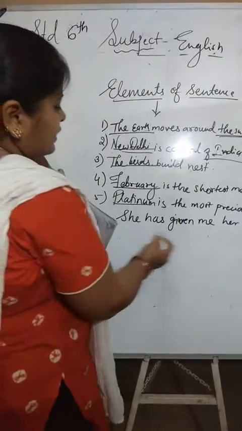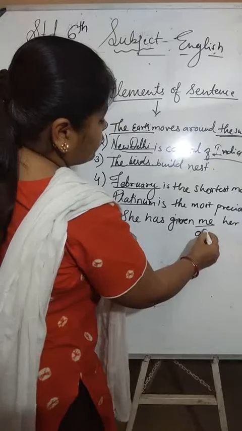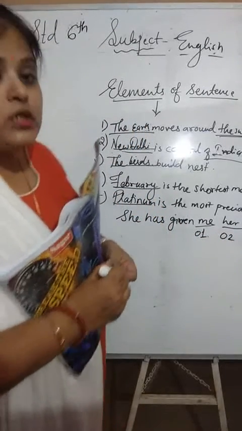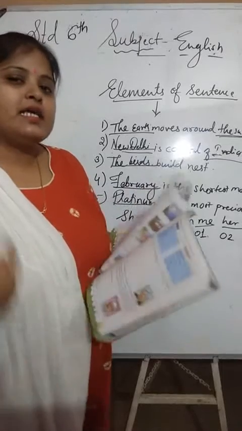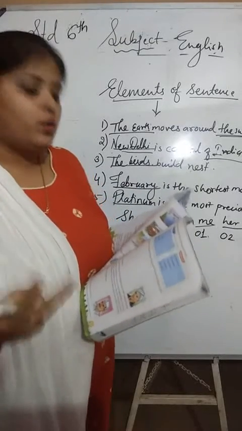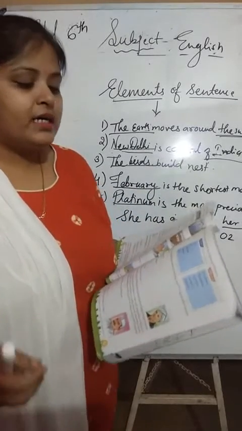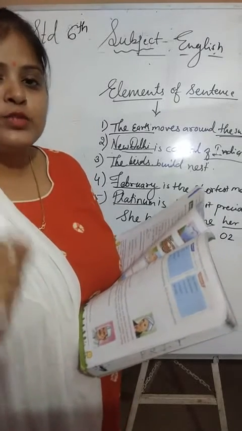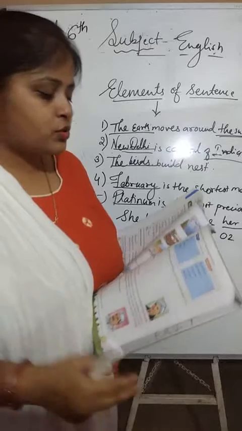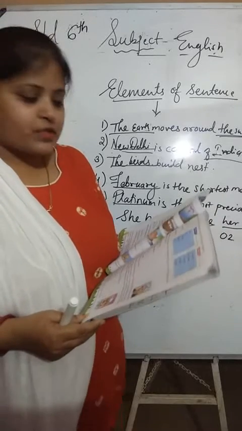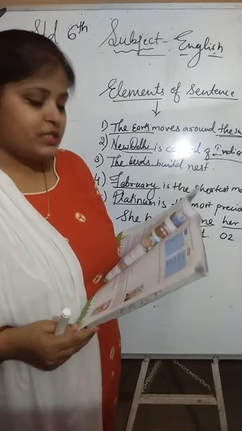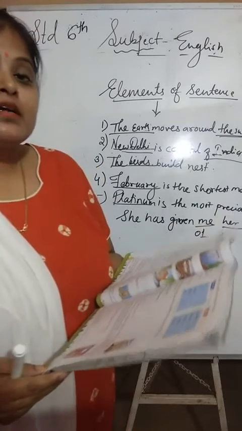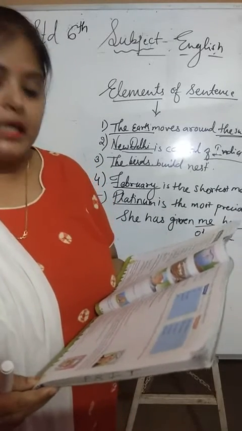That means here me is object 1 and her address is object 2. So in a particular sentence there can be two objects. Rahul lent us his camera. So here us is object 1 and his camera is object 2. This kind of sentence has two objects. The first object refers to the person receiving something, and the other object refers to the thing.